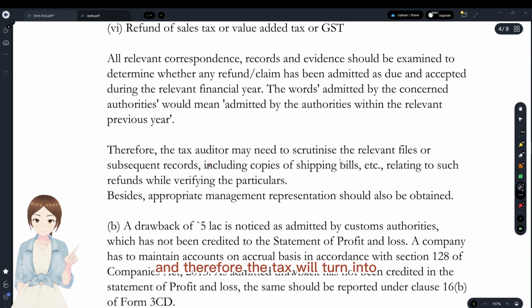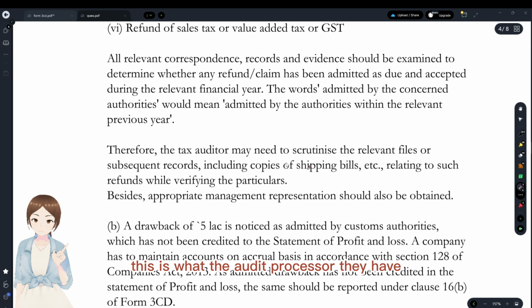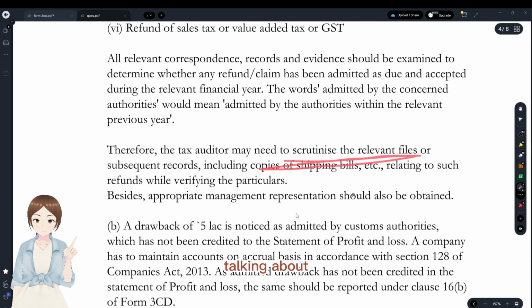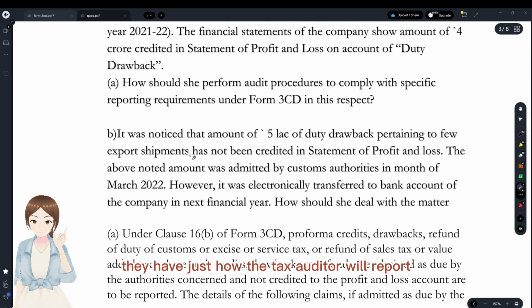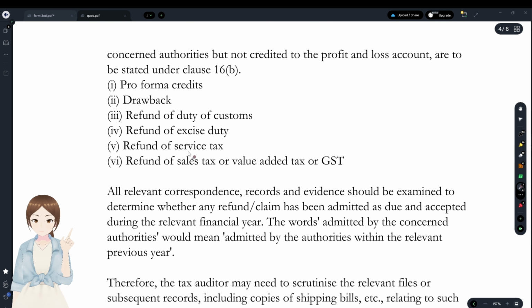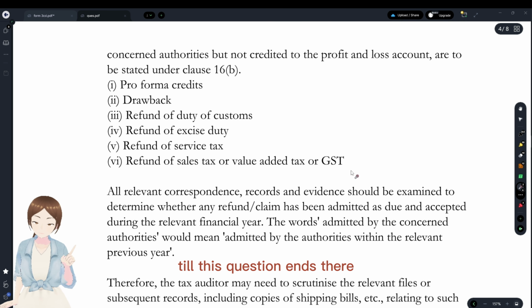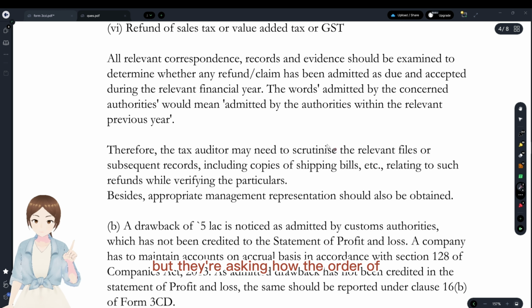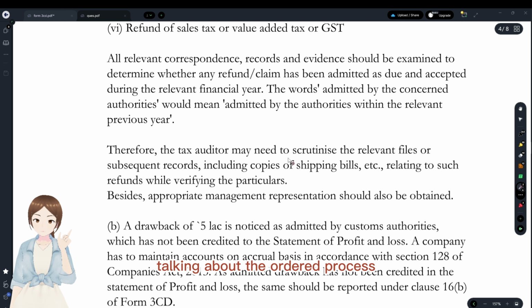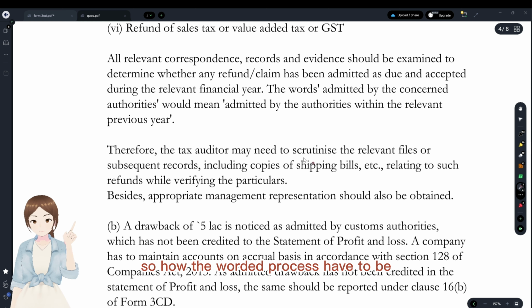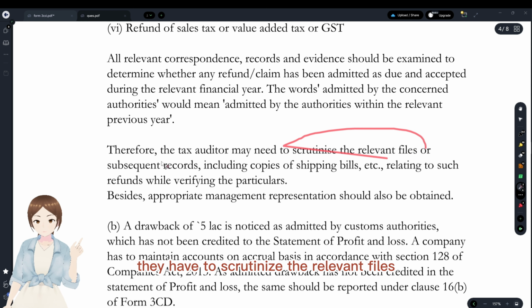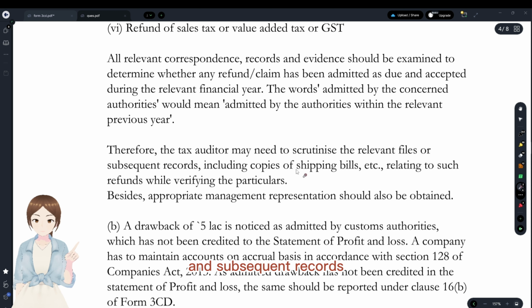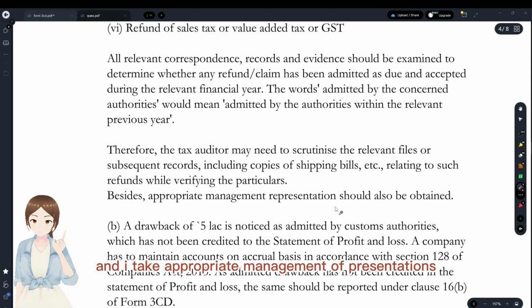And therefore the tax auditor needs to scrutinize the relevant files. This is the audit procedure they are talking about. They have only explained how the tax auditor will report till this question ends, and then comes a conclusion that they have to repeat. But they are asking how the audit procedure has to be, so they have to scrutinize the relevant files and subsequent records or copies of shipping bills, etc. These have to be done, and take appropriate management representations.